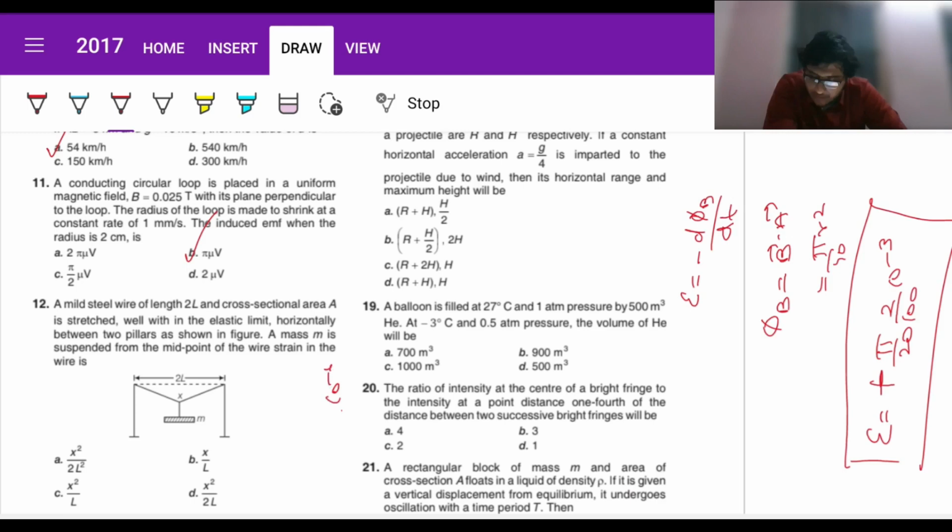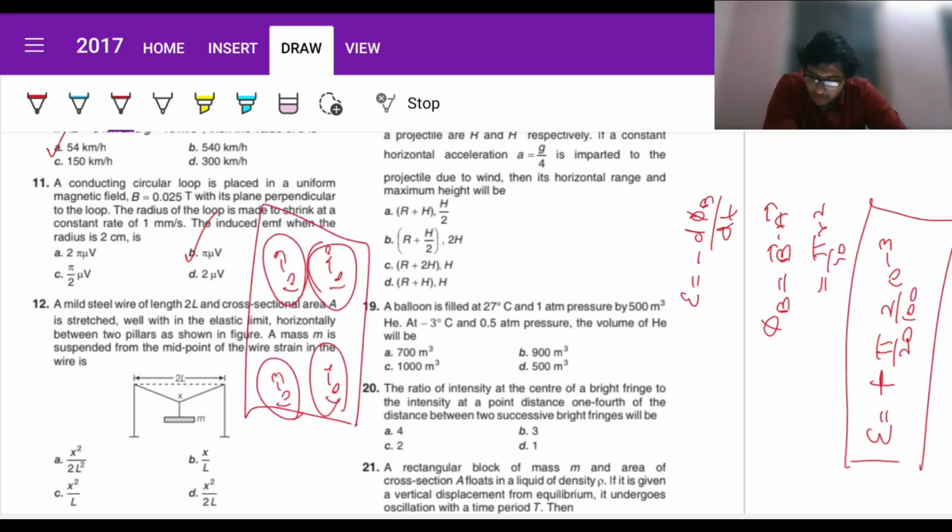Like 10 to the power minus 6 is micro, minus 3 is milli, minus 9 is nano, minus 10 is angstrom. So this is a little bit important. Similarly, 10 to the power 3 is kilo, power 6 will be mega, power 9 will be giga, power 12 will be tera. So this is basic, I guess chemistry first chapter or physics first chapter, class 11. So just take that through because it's basic terminology and you need to be aware of it, fine.